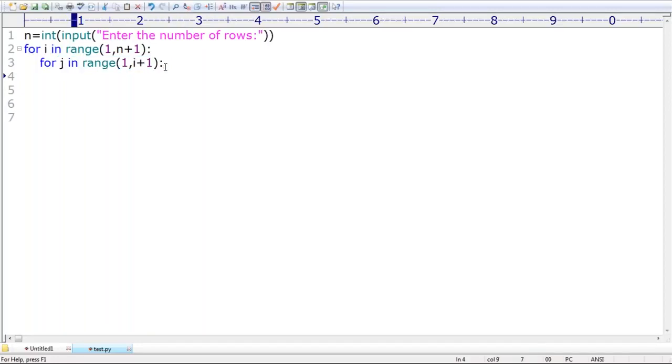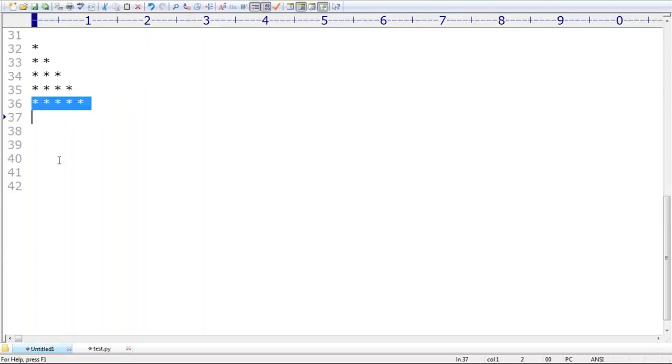What I'm going to do is print a star, with end equal to just a space. Remember this. If i is equal to 1, more concentration is required.